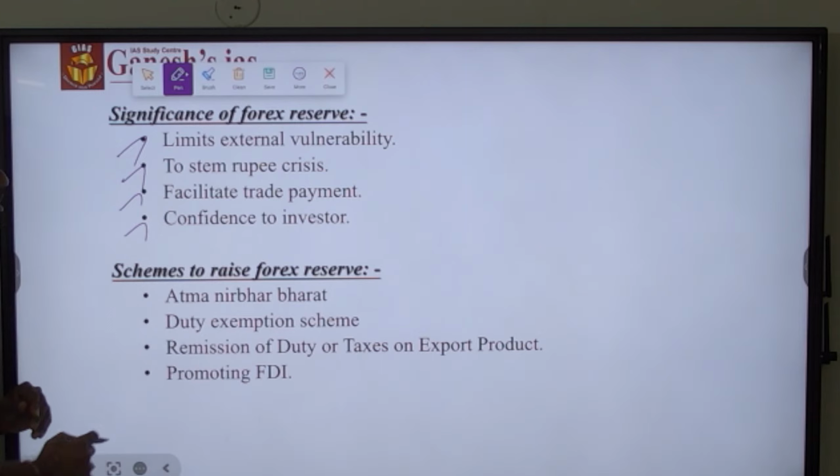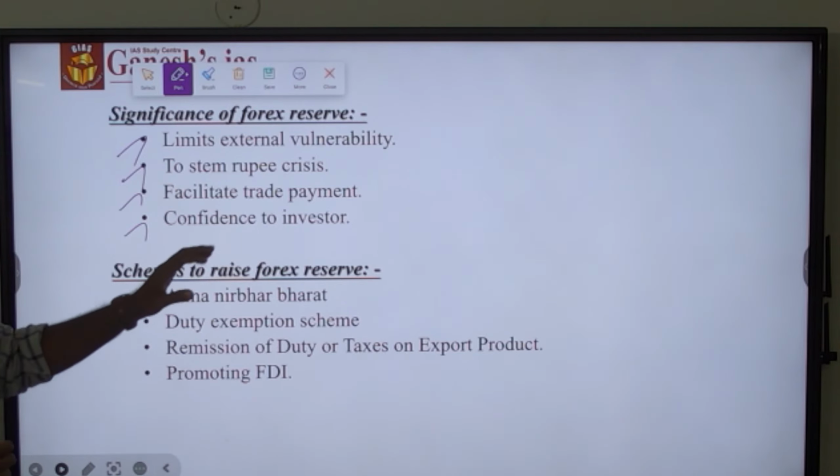And fourth is the confidence of investors. Whenever a country has a healthy forex reserve, the investor thinks that there won't be any kind of balance of payment crisis in the near future. So the economy will be very stable, and so we could invest in the country and earn a profit. This is how the investor will be thinking.